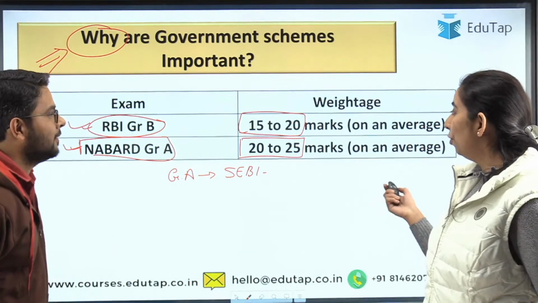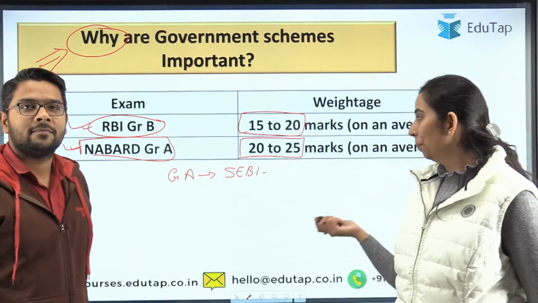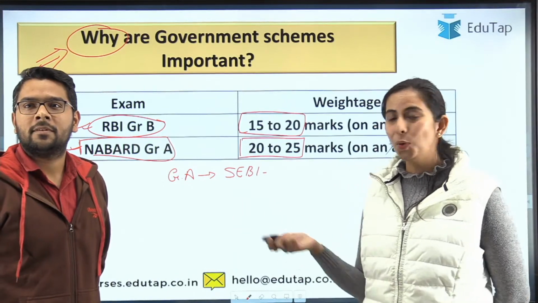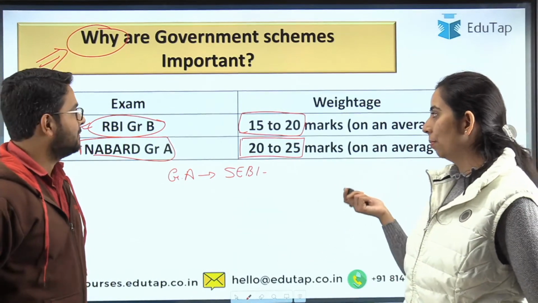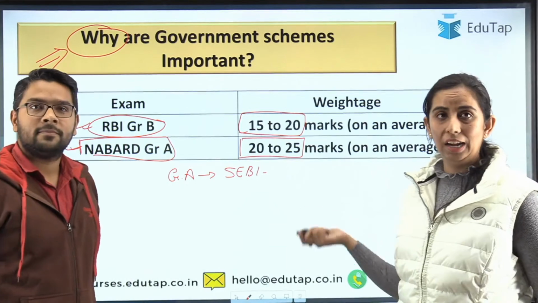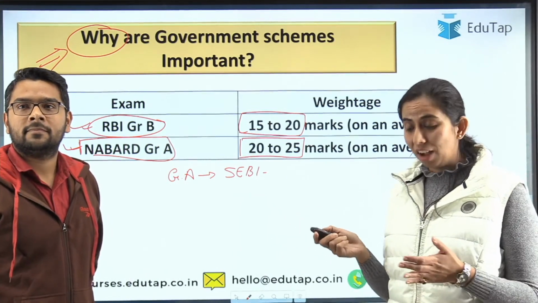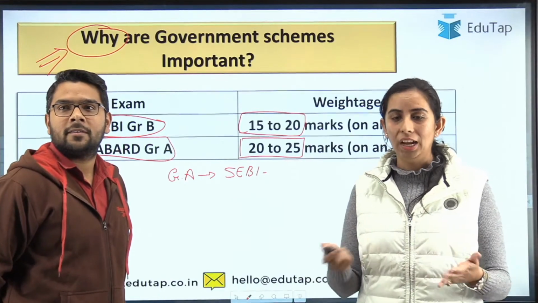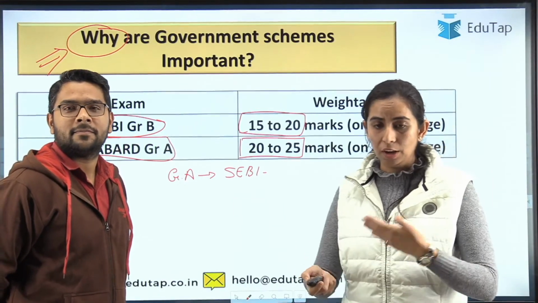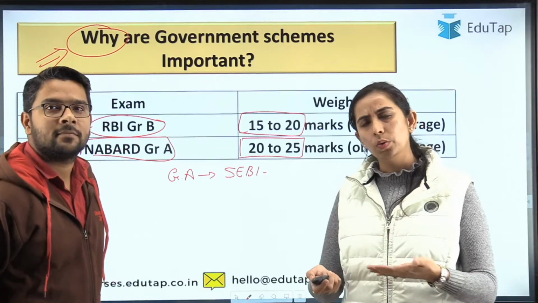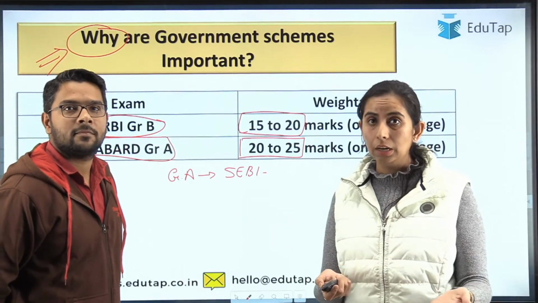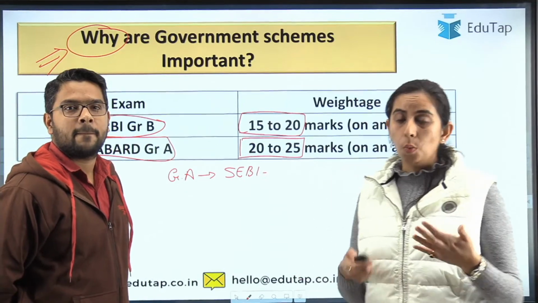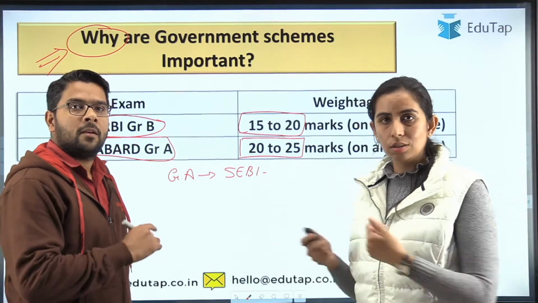So guys, 15 to 20 marks in RBI, 20 to 25 marks in NABARD, a deal breaker, right? So many marks have been given to schemes in RBI and NABARD. Sir has told us why these are important. I hope you understand why so many toppers, if you have seen the strategy videos which EduTap uploads on a regular basis to help you in your preparation, you'll get to know why schemes are important. Sir has also summarized.